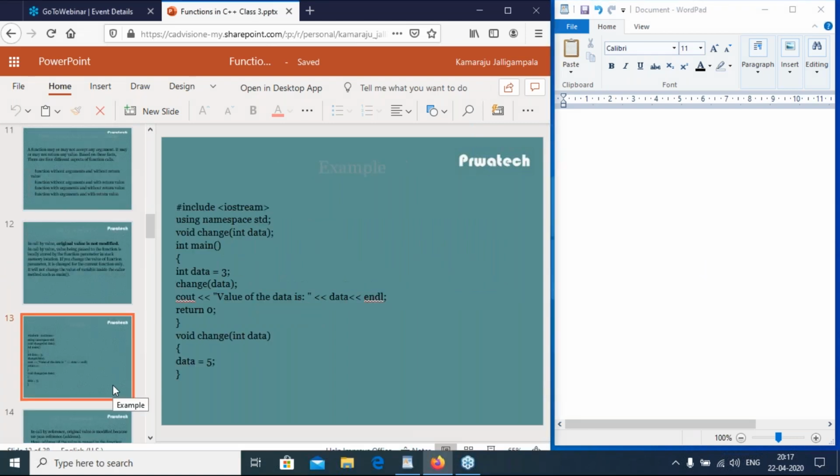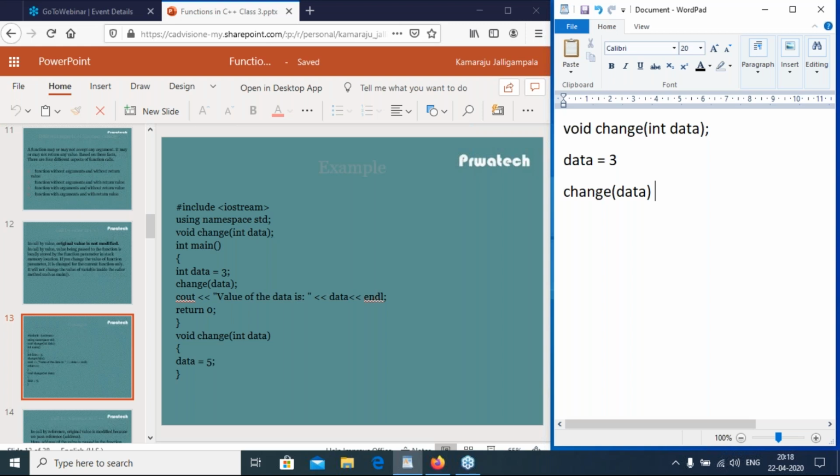So see this example. I have change is a function having integer parameter and return nothing. Change is a function having one parameter integer and return nothing. So program starts with the main. I have data equal to 3. Then call the calling function change of data.